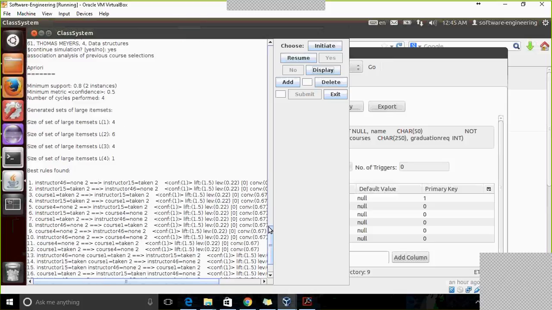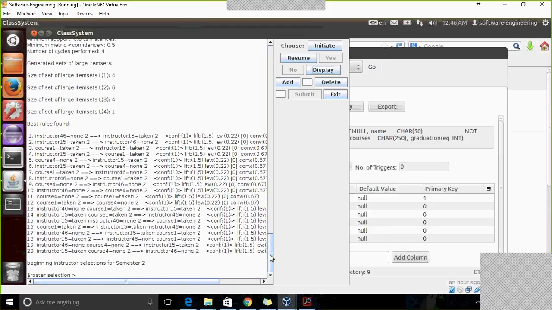When the simulation is resumed, the program does an analysis of previous course selections. As you can see, the work is done on the updated records, and the instructor selection begins for semester 2, which is the next semester from the previous cycle.